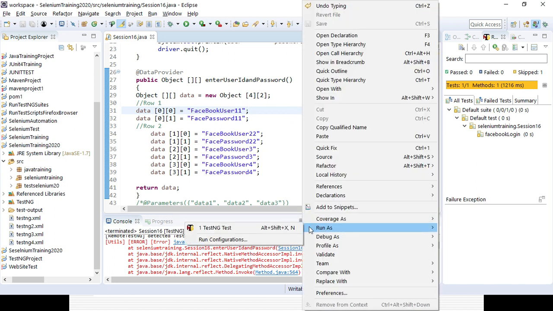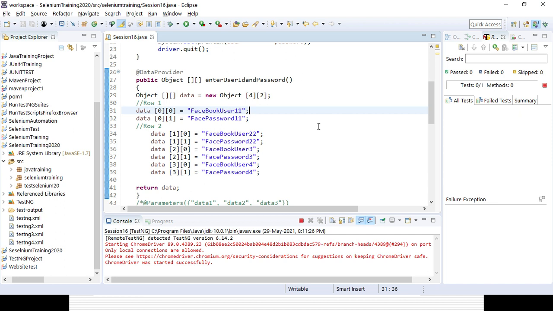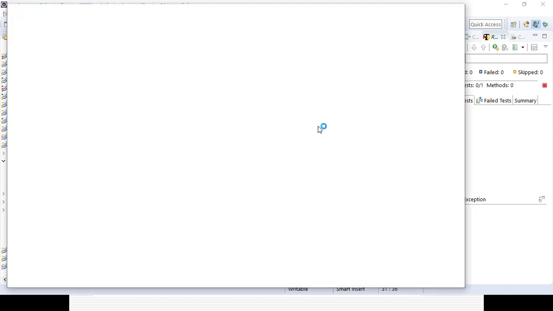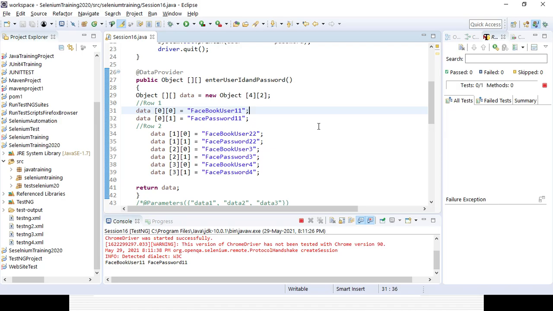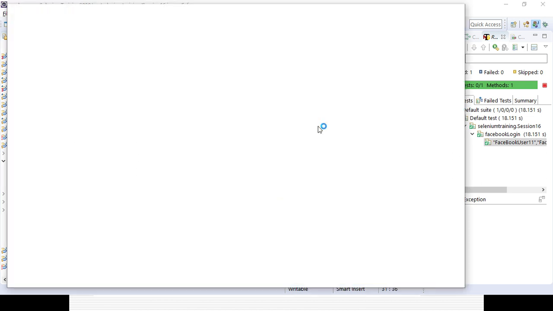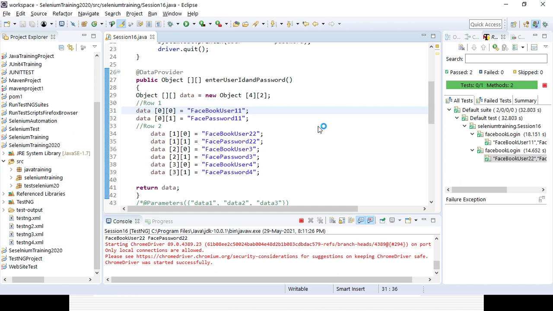So you can debug it. Now you can see it is running based on the combination we are giving.